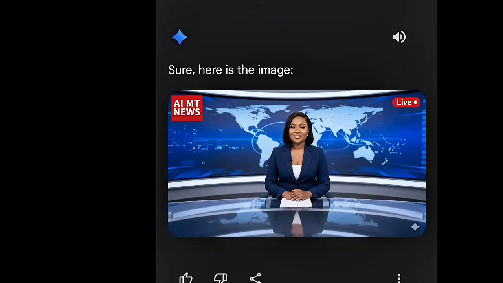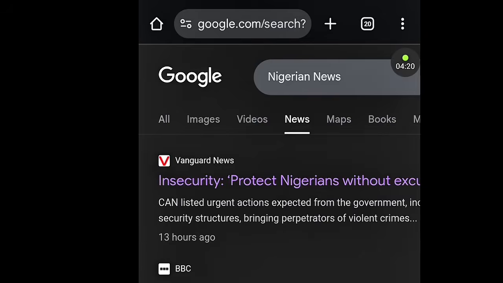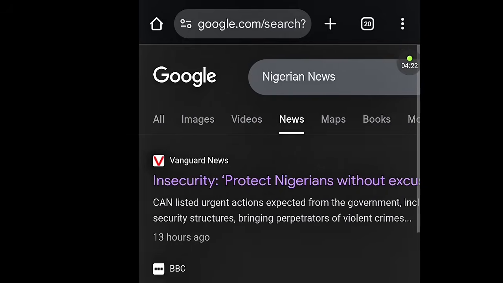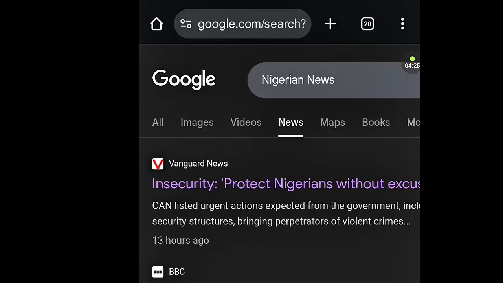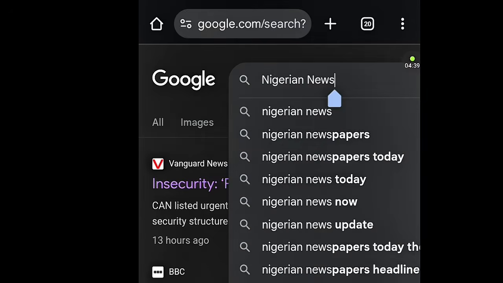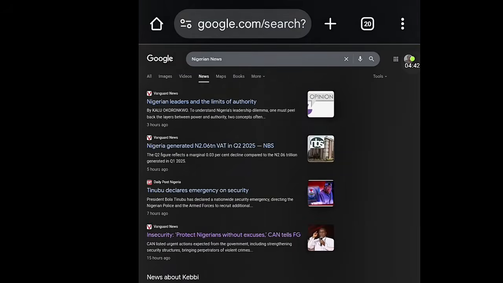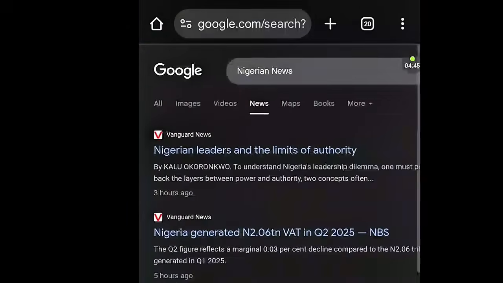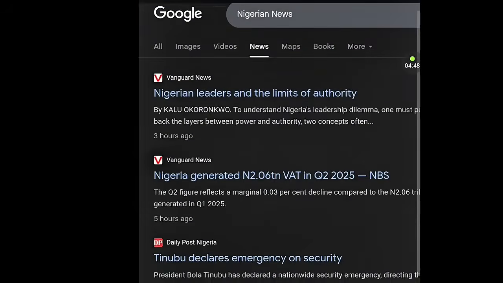So this will lead us now to step 2, where we will source the news story that we want to present. To source your news, you can go to Google, or any other site that you wish to use. You can type trending news in Nigeria, or you just write Nigerian news just as I did, and everything like this will come out. I look at them and pick one that is most trending, which is this protesters. I decide to use this one.